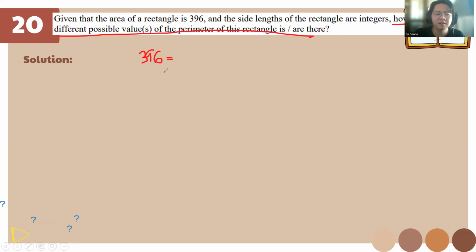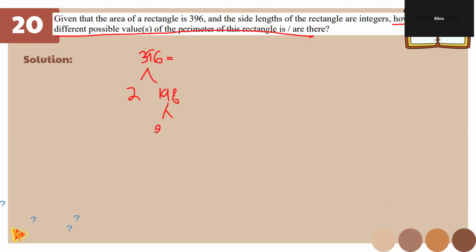For this one, just like we did earlier, prime factorization. 396 divided by 2, how much is it? 198. And if we divide it by 2 again, we'll get 99.